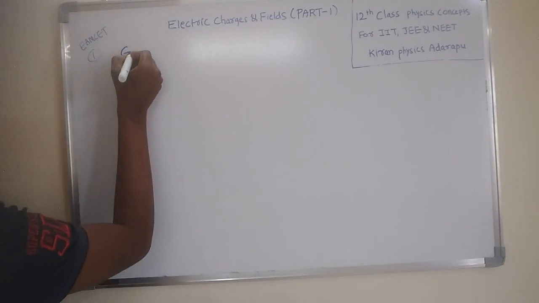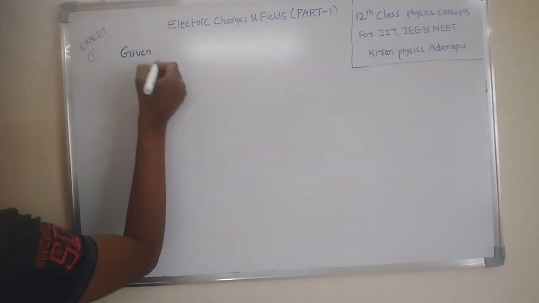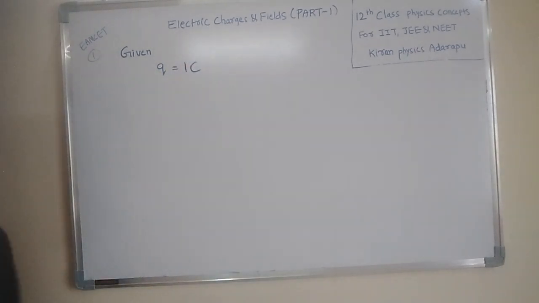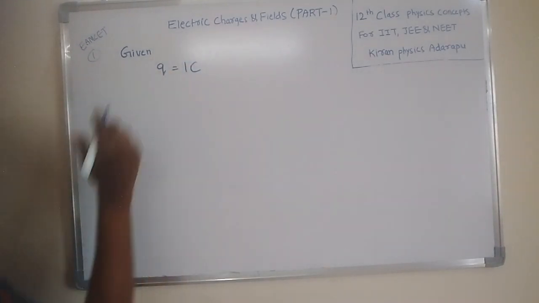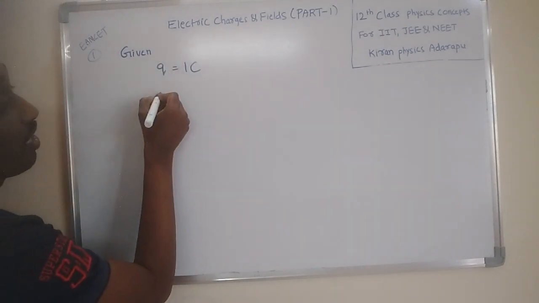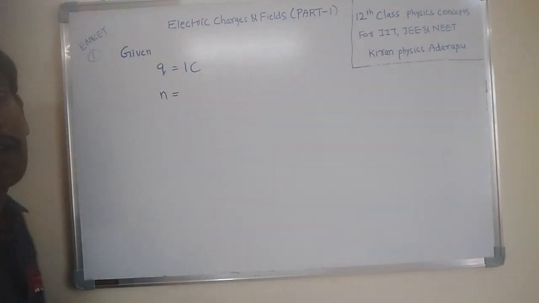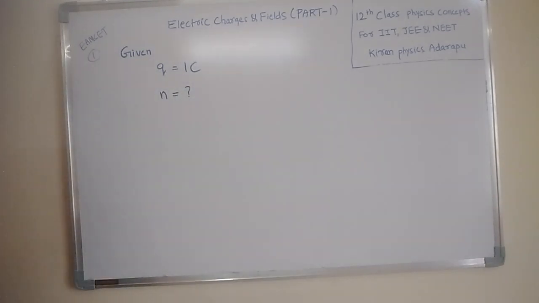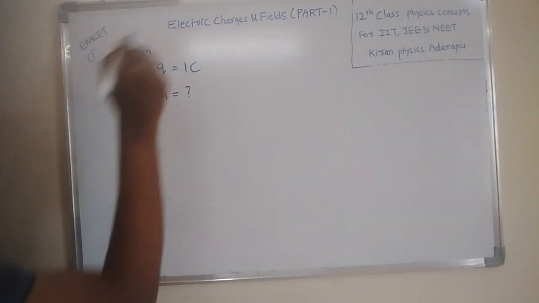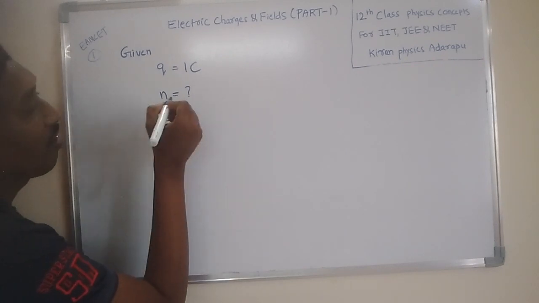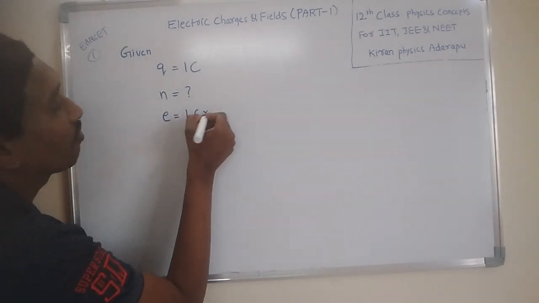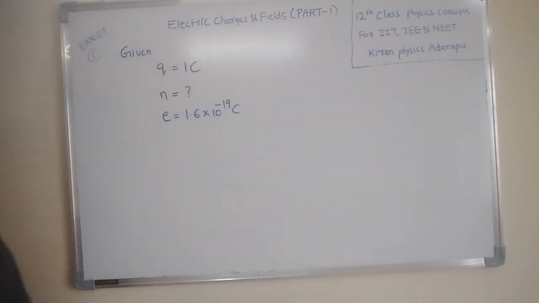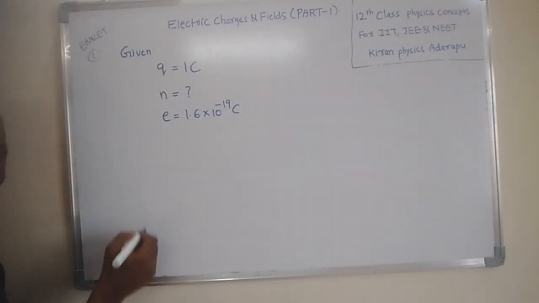What is the given value here? The given value is the charge on the body, 1 coulomb, 1 C. This is a given value. What is being asked here? How many number of electrons? N stands for number of electrons. That means what is being asked indirectly is the value of N. What is the known value here? The charge of the electron is not given because it is a known value. Always its value is 1.6 x 10^-19 coulomb.